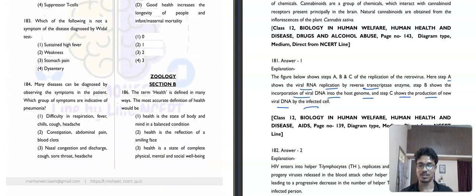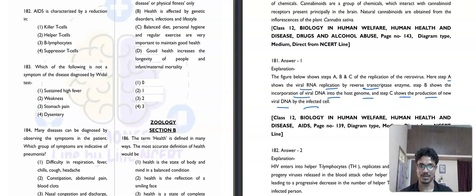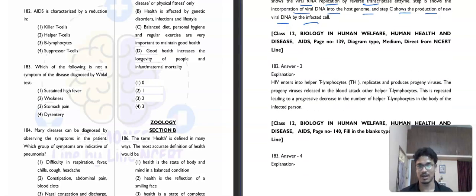Moving to the next question, that is question 182. AIDS is characterized by reduction of T helper cells. The second option is our correct answer.